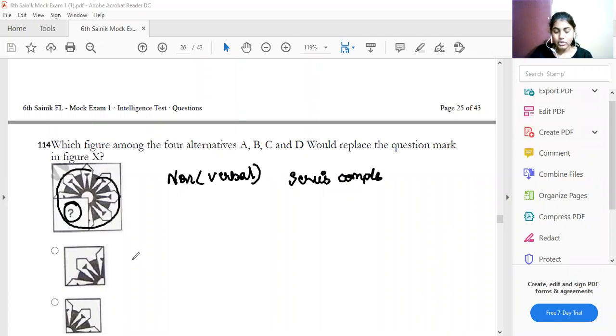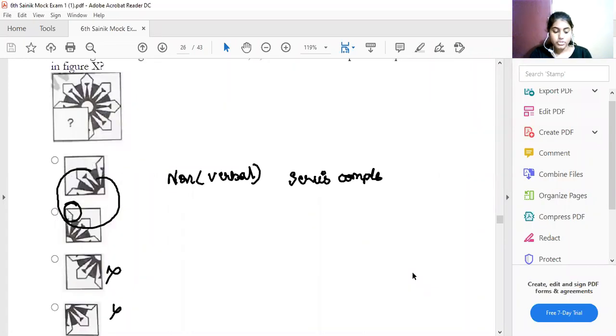If I take option A, the round will come down, so it is wrong. Option B is also wrong. So the round should face towards which direction now? The round should face upward. So which one should I go with? Option C is your answer. See, if I place this, it will be placed here and the diagram fits. Therefore, option C is your answer.